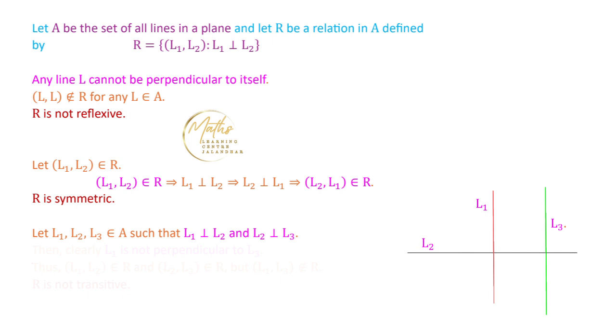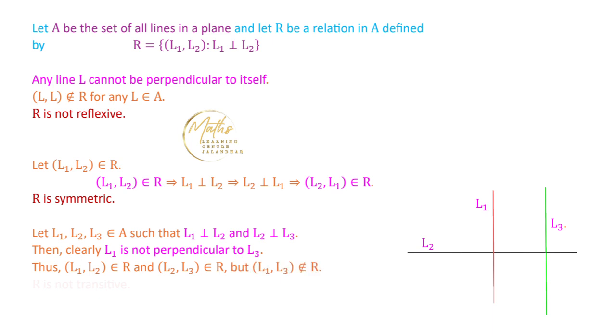Then clearly what we have over here is that L1 is not perpendicular to L3. So what we obtain from this is that L1 and L2 are perpendicular, L2 and L3 are perpendicular, but we do not have that L1 is related to L3. So the relation is not transitive.